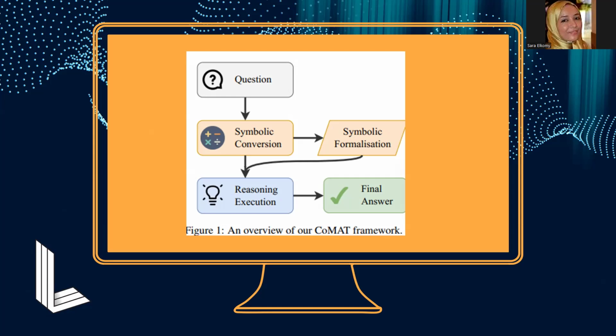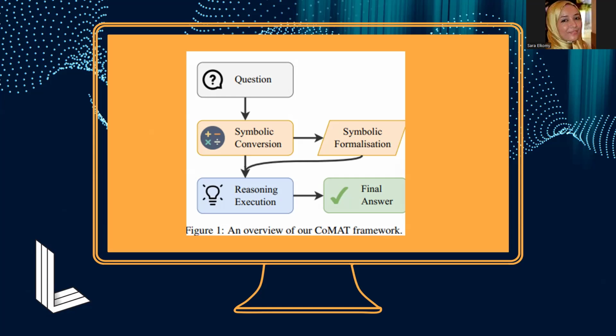In this stage, CoMAT uses step-by-step reasoning, adhering to the rules and relationships defined in the symbolic stage. Finally, after executing the reasoning steps, CoMAT reaches a final answer that satisfies the symbolic condition of the problem.